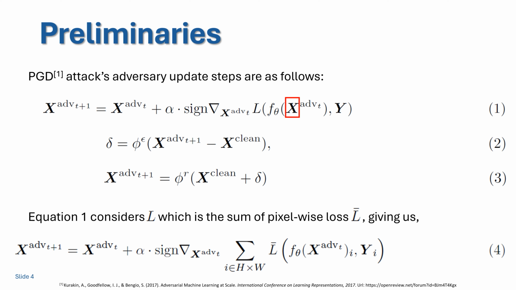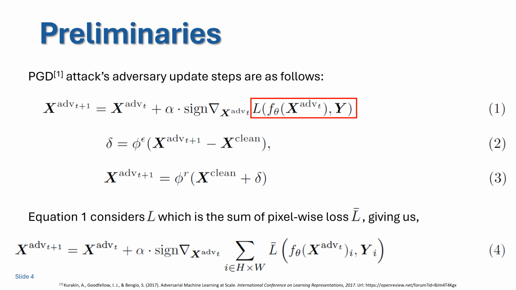For an image X with ground truth label Y, model f theta and loss function L, to generate an adversary for the next attack iteration or for the final inference, we start with the current adversarial example and take a step of size alpha in the direction of the gradients of the loss with respect to the adversarial sample. Then we clamp the adversarial noise to keep it within the permissible perturbation budget epsilon. And then we make sure that the generated adversary stays within the image space.